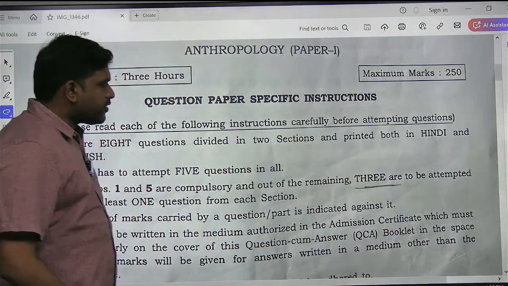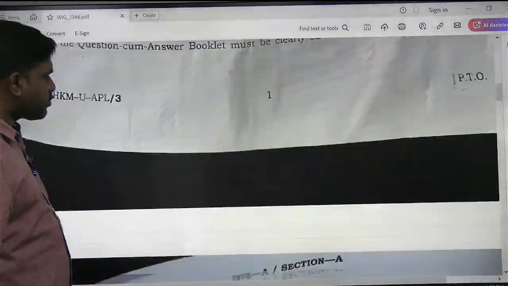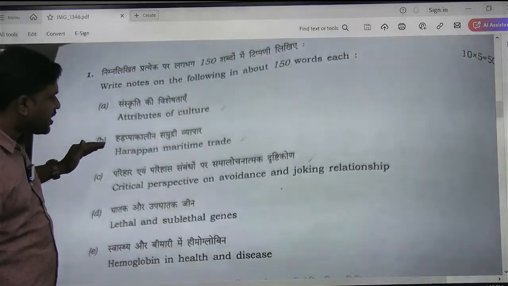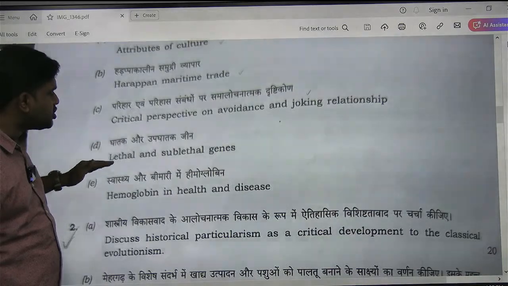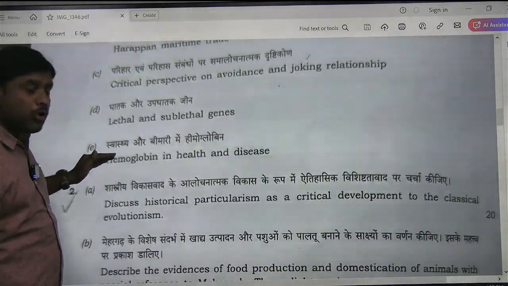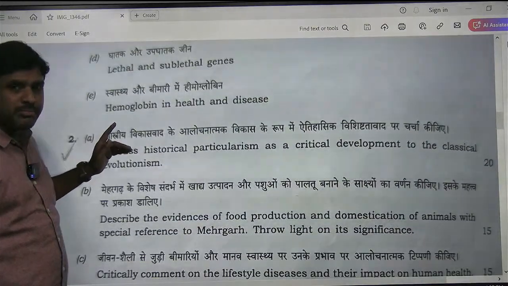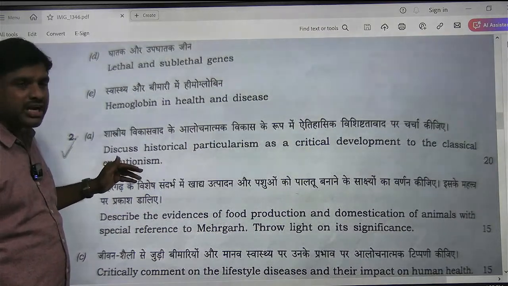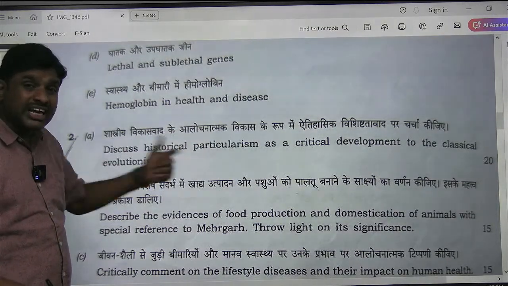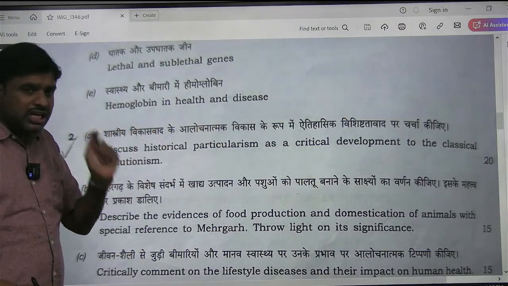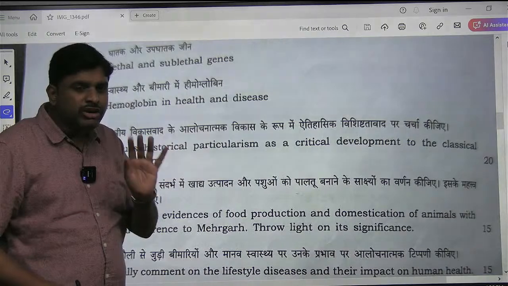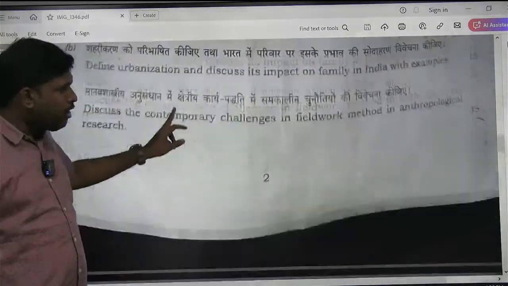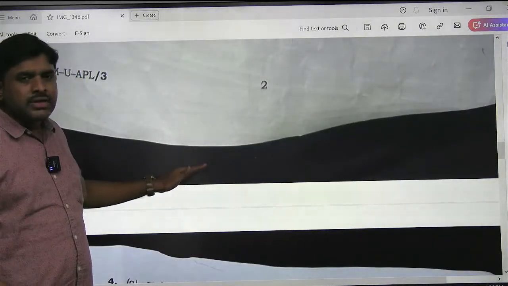See, the first question, which is a 5-marker question: attributes of culture, Harappan maritime trade, critical perspective on avoidance and joking relationship, lethal and sublethal genes, hemoglobin in health and diseases, which comes under unit number 9.56, genetic markers regarding hemoglobin, pulse rate, heartbeat. Historical particularism is a critical development to classical evolutionism, meaning historical particularism is a solution for criticism on classical evolutionism. In this way, this is the question paper of today morning, 9 to 12, Anthropology paper 1.